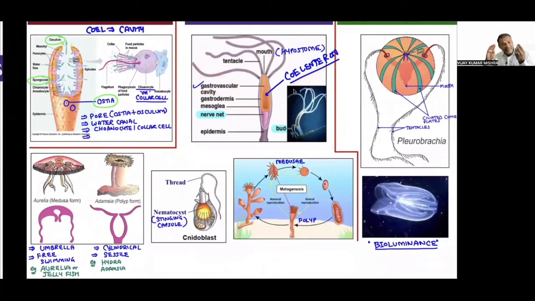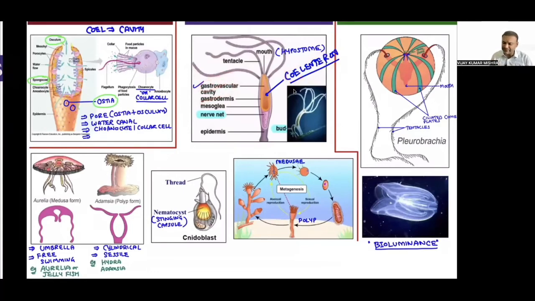Gastro deals with the stomach, vascular deals with the circulation. So this gastrovascular cavity always helps in digestion, and it always helps in circulation of the food and the oxygen. That's why it is called a gastrovascular cavity.